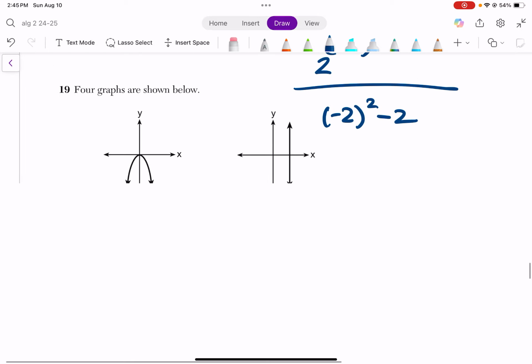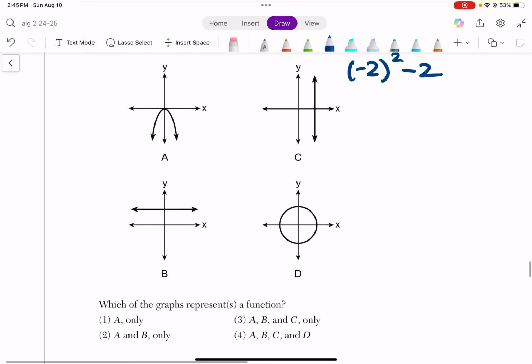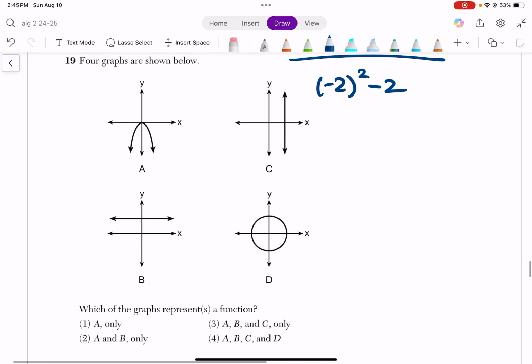Okay, for this one right here, which of the graphs represents a function? When you're given a graph and you're trying to see if it's a function, you have to use the vertical line, right? So this is not a function because it hits the graph twice. This is a function because it only hits the graph once.